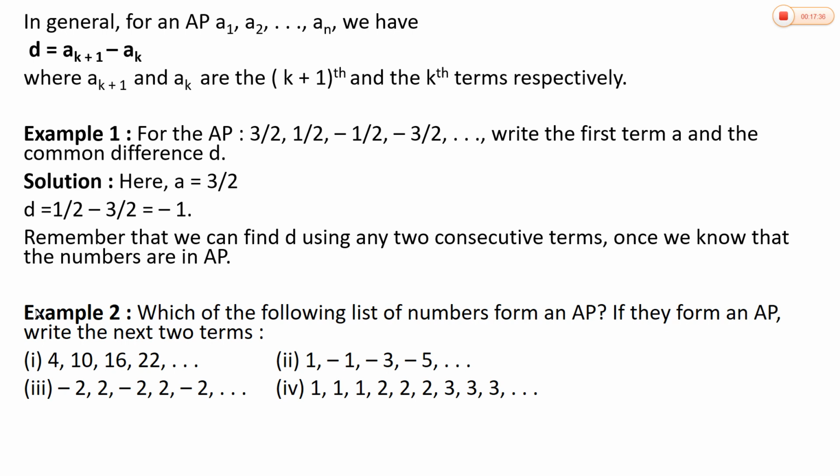Now, see the second example. Which one of the following lists of numbers forms an AP? If they form an AP, write the next two terms. Here they gave four sequences. You have to check which of them are in AP, and if it is in AP, you have to write the next two numbers or next two terms. We will see one by one.